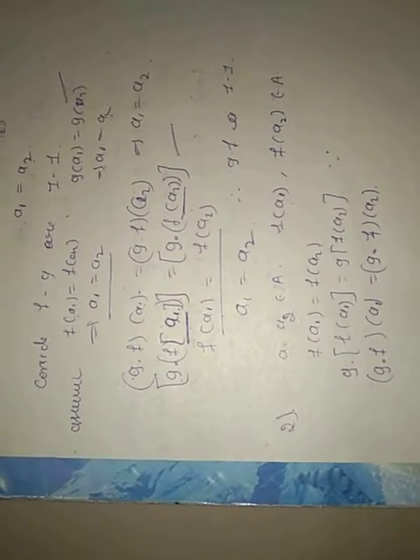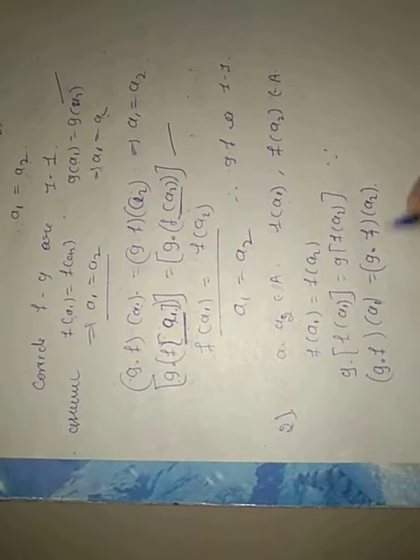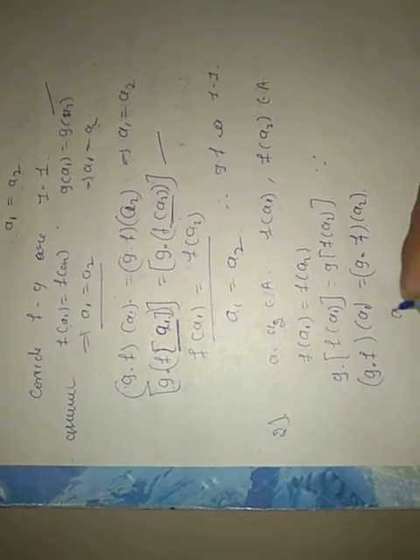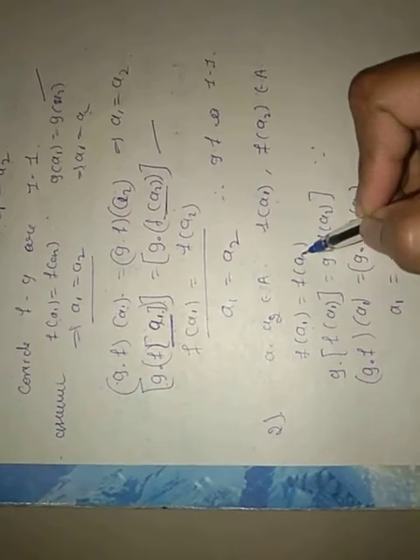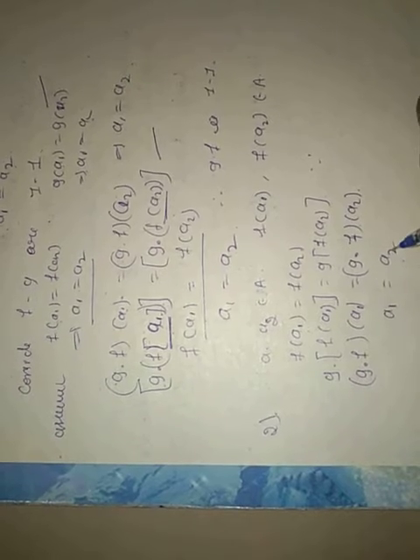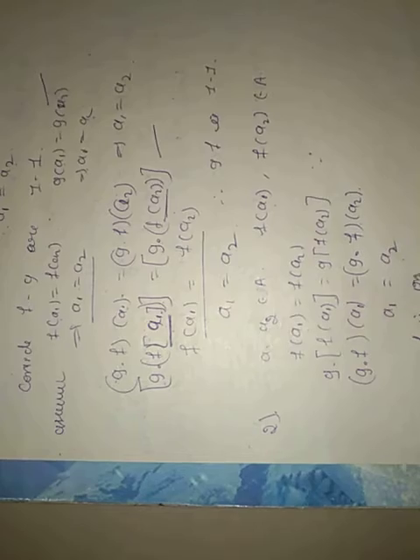According to the assumption, g∘f is one-to-one. If g∘f is one-to-one, g∘f of a1 equal to g∘f of a2 implies a1 equal to a2. Therefore, f of a1 equal to f of a2 implies a1 equal to a2. Therefore, f is one-to-one.